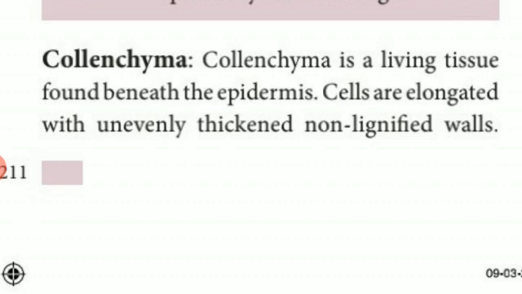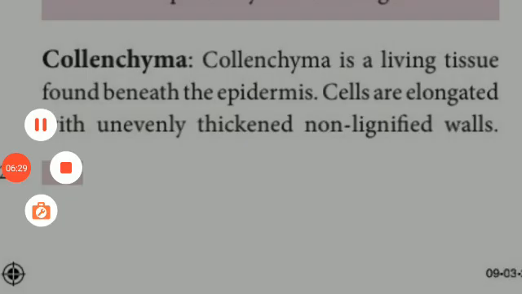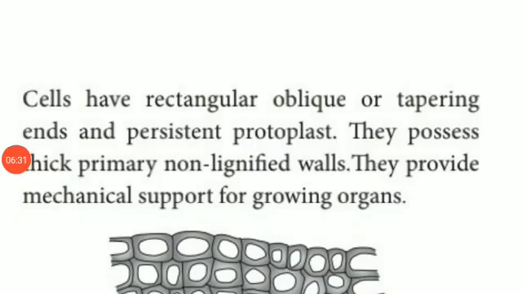We cannot say that all the cells are of the same size and thickness, so there will be variations. The cells are rectangular, fusiform in shape with tapering ends, which means not very sharp ends. They have persistent protoplast and possess thick primary non-lignified walls.